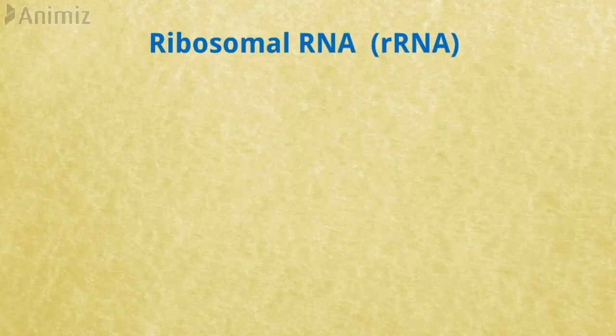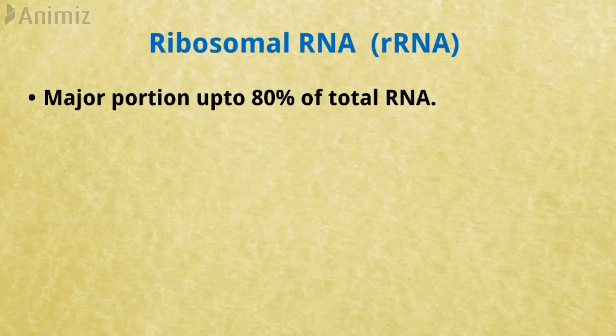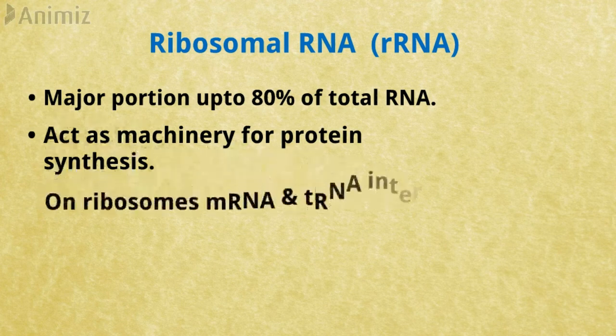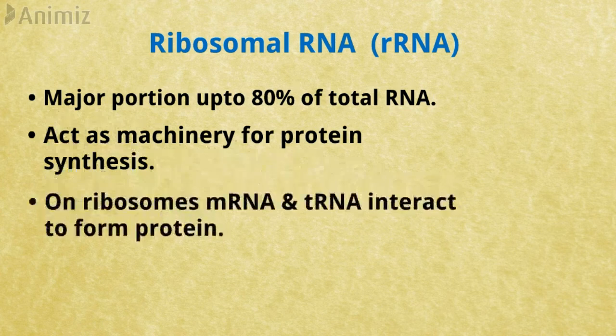It is the major portion of the RNA in the cell and may be up to 80% of the total RNA. It is strongly associated with the ribosomal protein, where 40 to 50% of it is present. It acts as a machinery for the synthesis of protein. On the surface of the ribosome, the mRNA and transfer RNA interact to translate the information from genes to a specific protein.